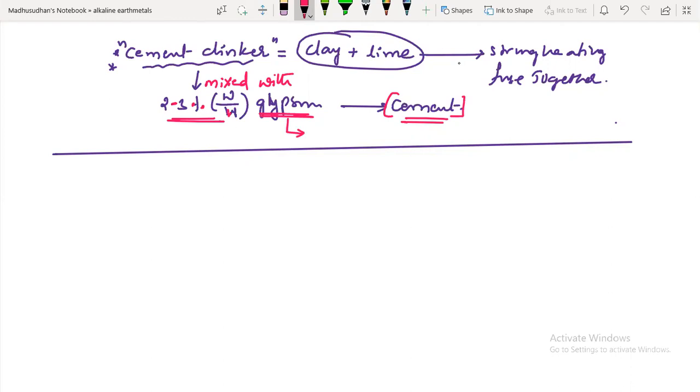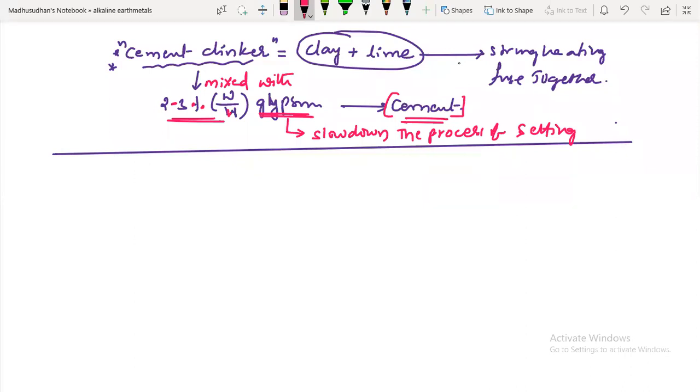What is the purpose of adding gypsum? If the question is asked like this, the purpose of adding gypsum is to slow down the process of setting. The setting time becomes slower. Then what happens? The cement sufficiently hardens. That is the reason. The setting time increases, so the cement sets properly and hardens sufficiently.